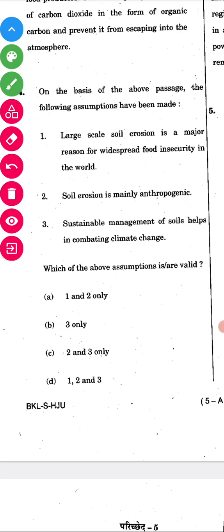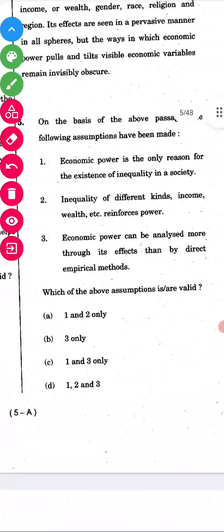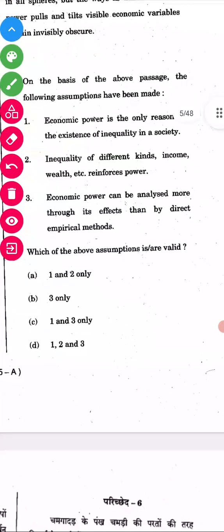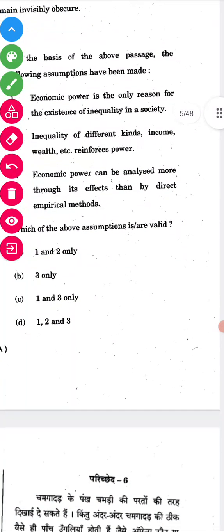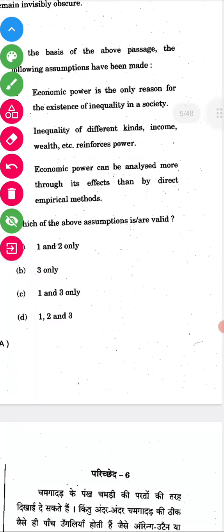We'll go for the next question, that is the fifth question. We'll read it and solve it. They are asking about the assumptions. One, economic power is the only reason for the existence of inequality in a society. Is it? No, right? Inequality of different kinds, income, wealth, etc., reinforce power.